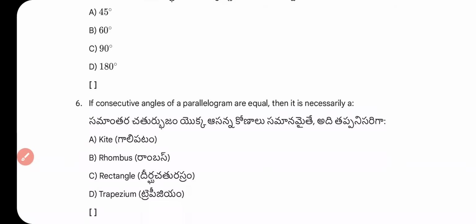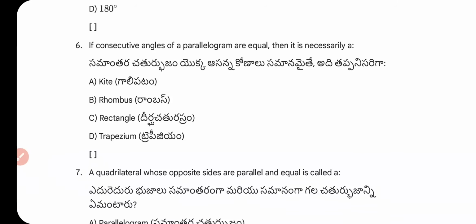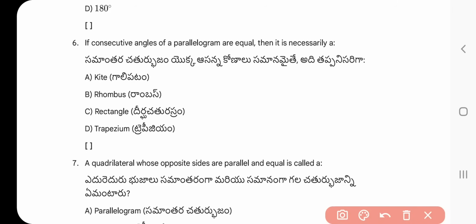Question number 6. If consecutive angles of a parallelogram are equal, then it is necessarily a kite, rhombus, rectangle, trapezium. What is the right answer? Right answer is a rectangle.